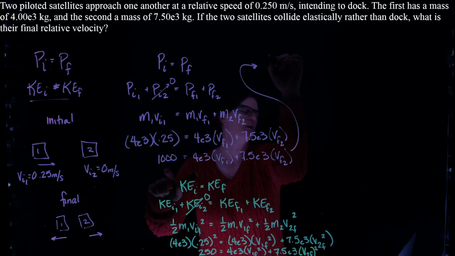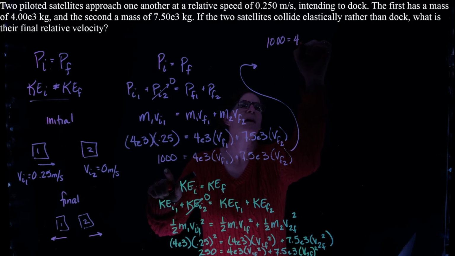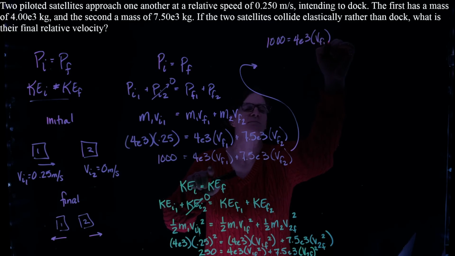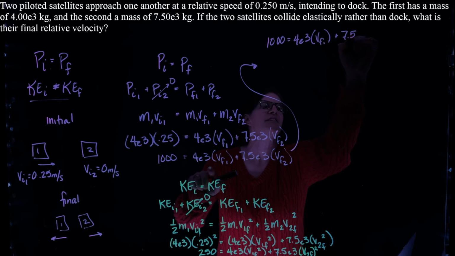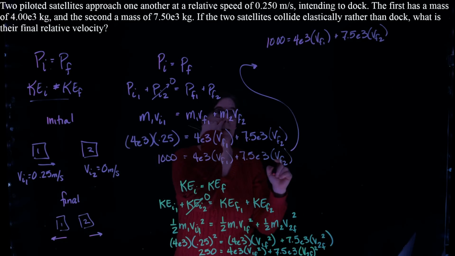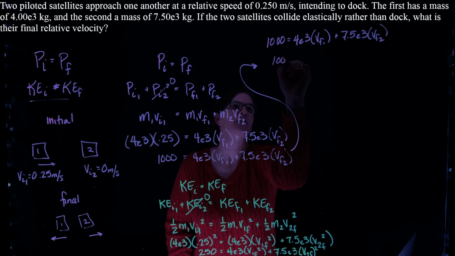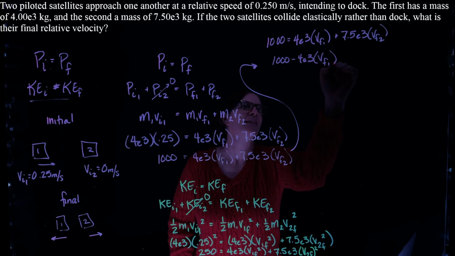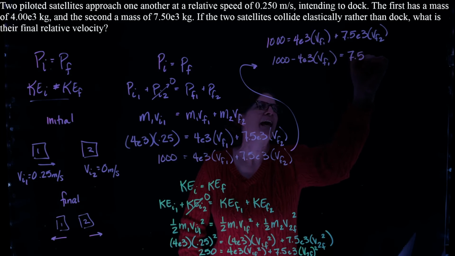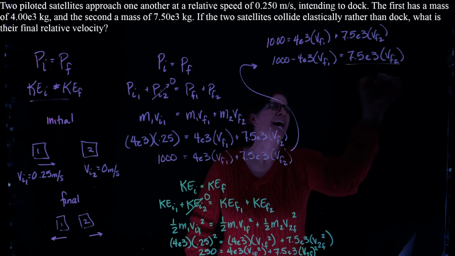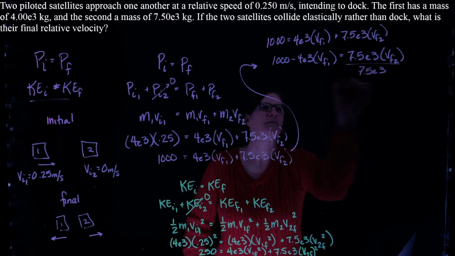I'm just going to rewrite the equation so that we have a full slate here. So 1,000 equals 4 times 10 to the third V final 1 plus 7.5 times 10 to the third V final 2. And I'm going to solve for V final 2. So I'm going to bring this to the other side. I have 1,000 minus 4 times 10 to the third V final 1 is equal to 7.5 times 10 to the third V final 2. Divide both sides by 7.5 times 10 to the third.